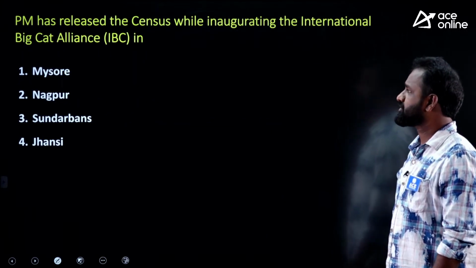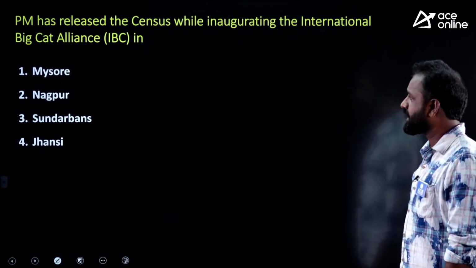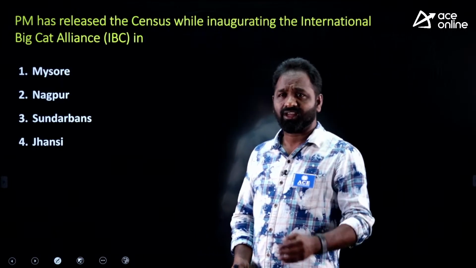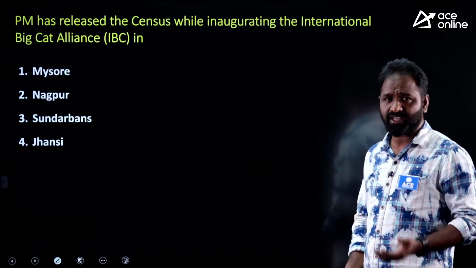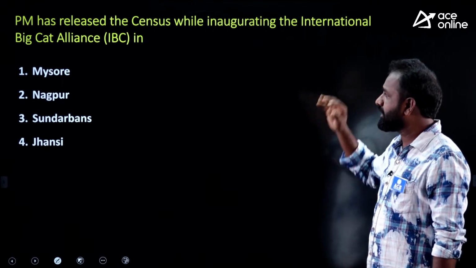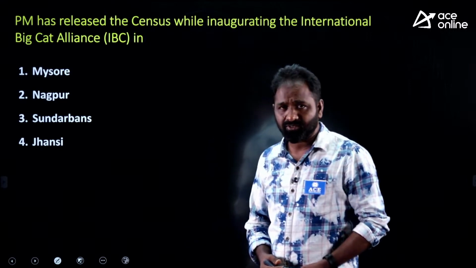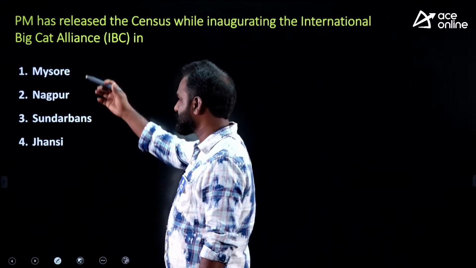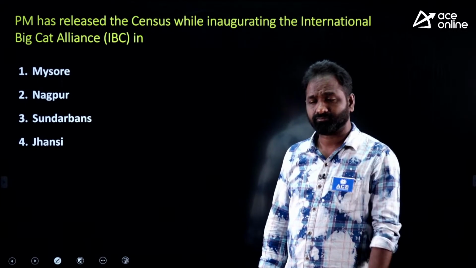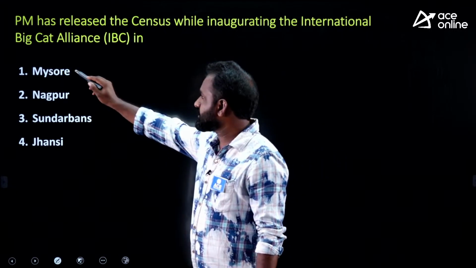Next, the PM released the tiger census while inaugurating the International Big Cat Alliance in. Recently, our Honorable Prime Minister Narendra Modi ji released the tiger census, and he also launched a new program called the International Big Cat Alliance. So where was the census released and this program inaugurated? Mysore, Nagpur, Sundarban, Jhansi. What is your answer? Okay, the right answer is Mysore.